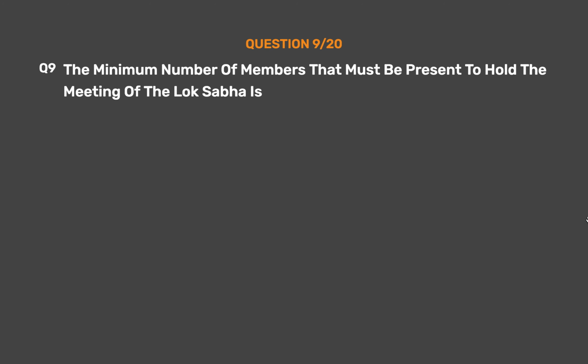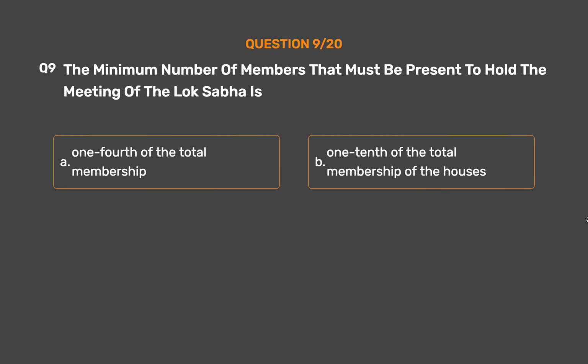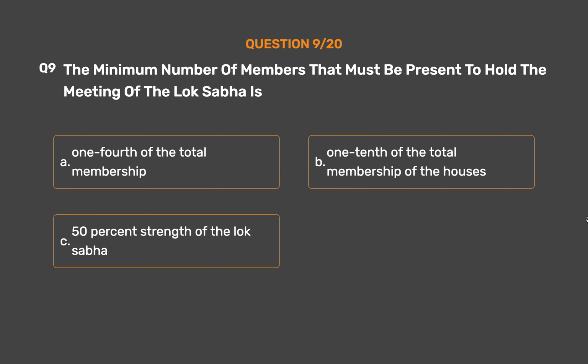Question number 9. The minimum number of members that must be present to hold the meeting of the Lok Sabha is Option A. 1/4 of the total membership. Option B. 1/10 of the total membership of the Houses. Option C. 50% strength of the Lok Sabha. Option D. At least 100 members.